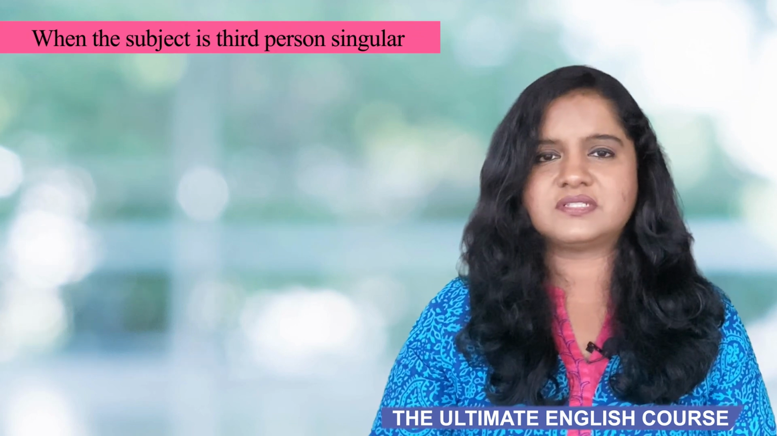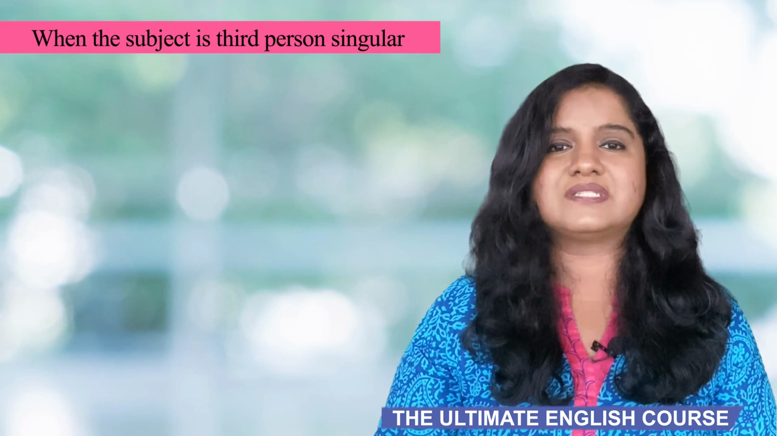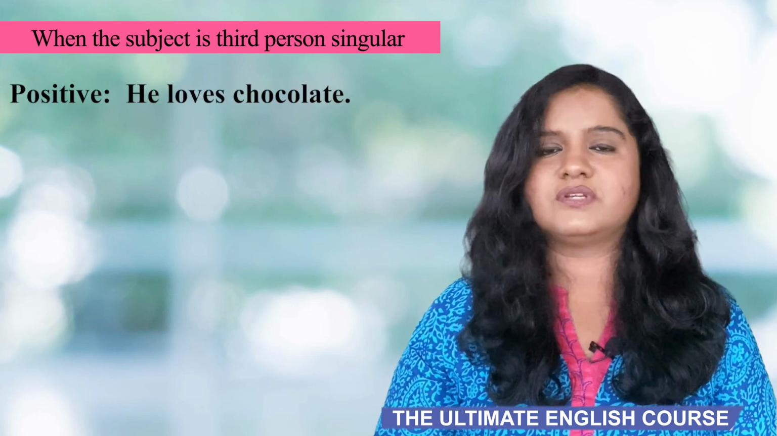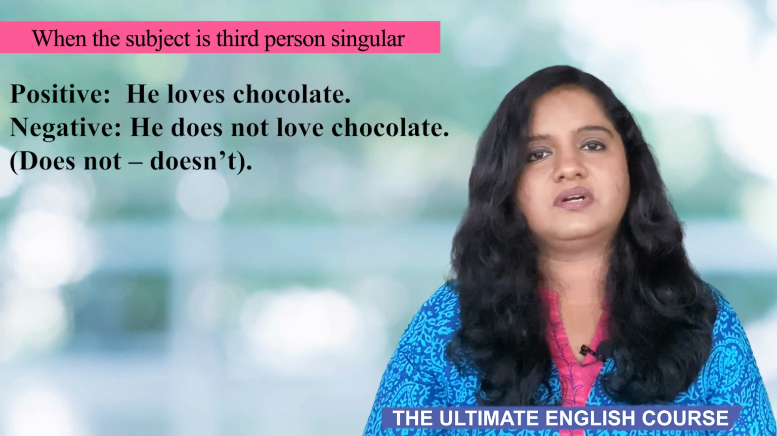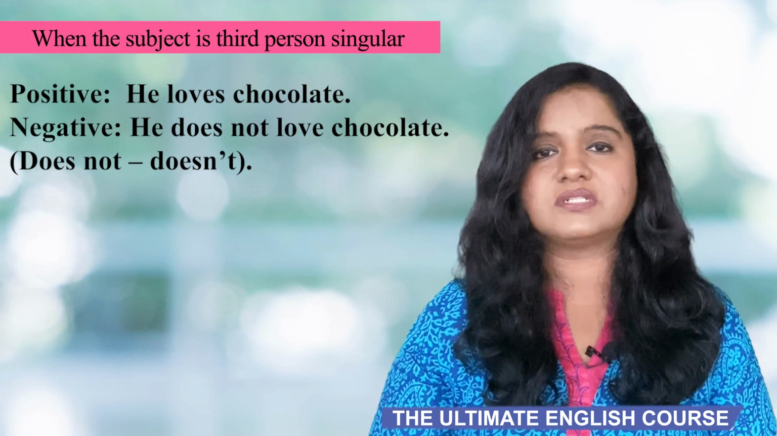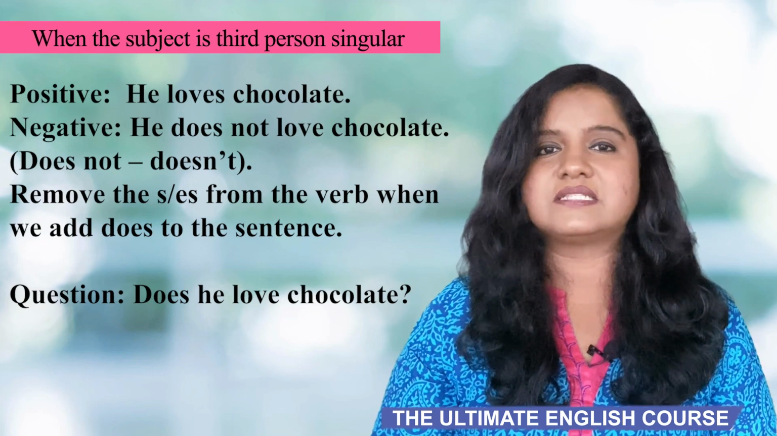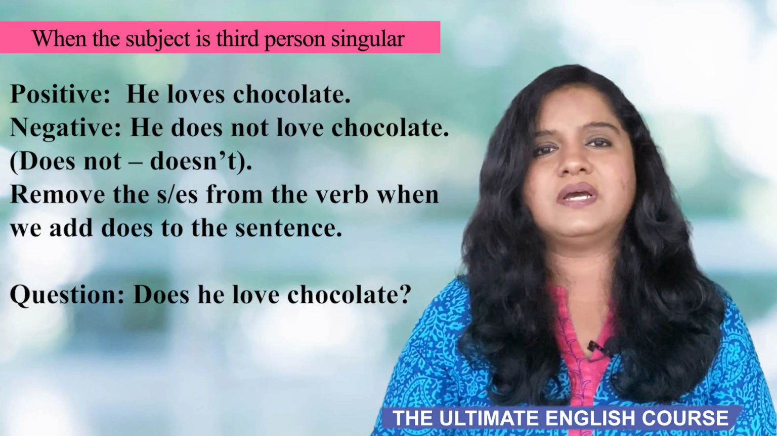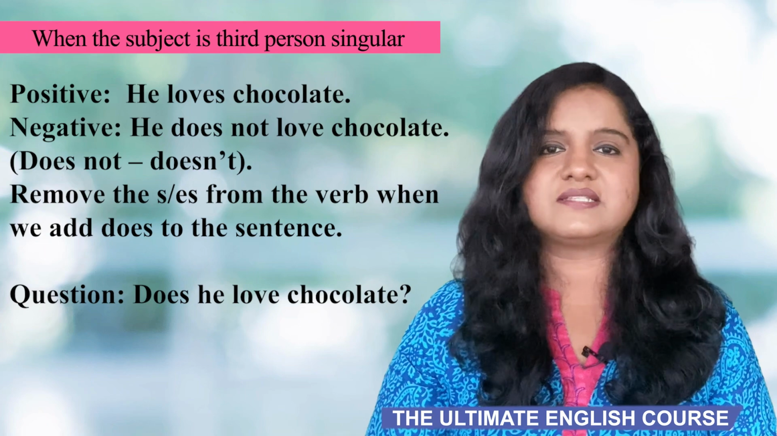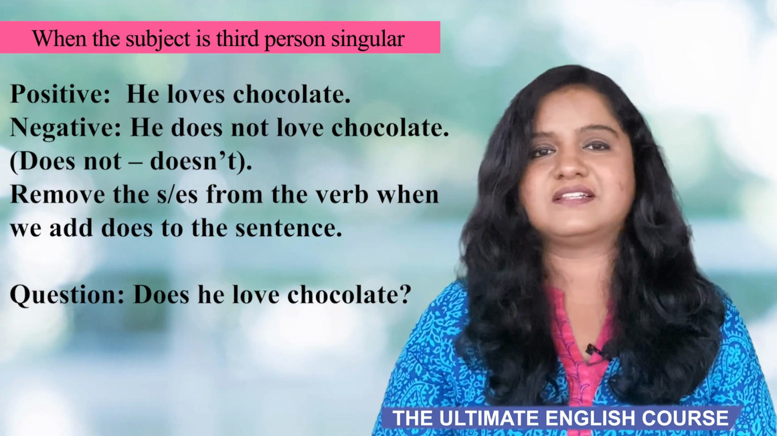And to make questions and negative sentences, we use does and not do. For example, he loves chocolate becomes he does not love chocolate. Does not can be contracted as doesn't. And when you add does, please note you remove the s and the es. So it is he doesn't love chocolate.